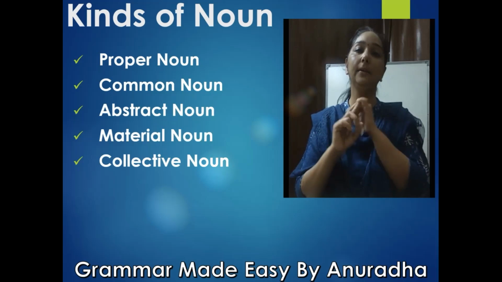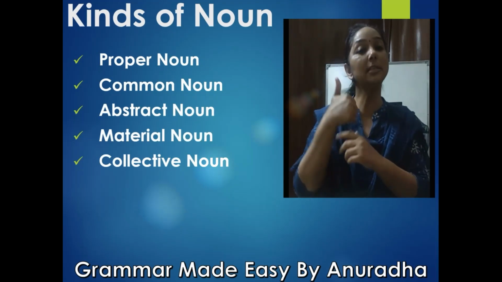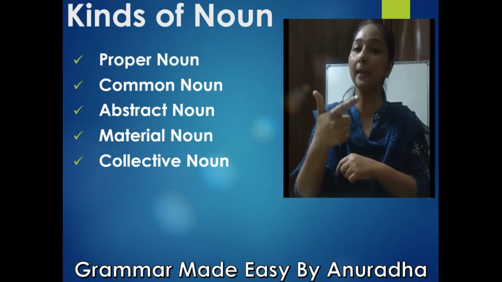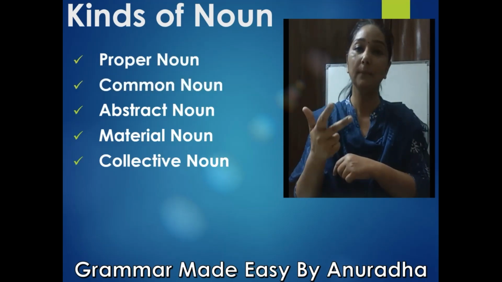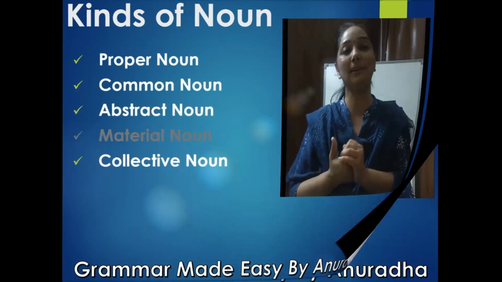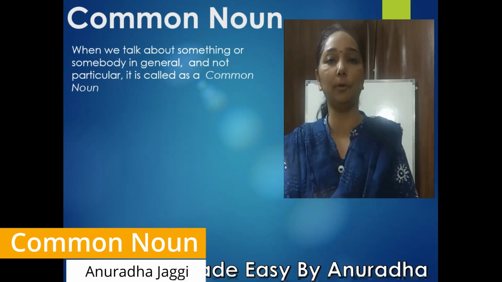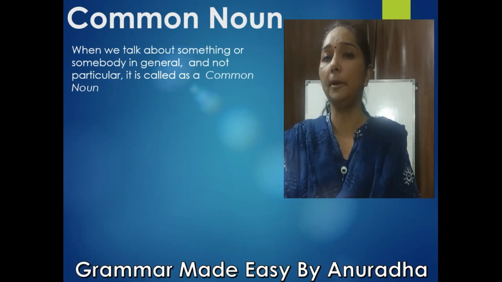Let's quickly recap what the kinds of noun are. First, proper noun. Second, common noun. Third, collective noun. Fourth, abstract. And fifth, material noun. When we talk about common noun, we are talking about something in general, something in common.